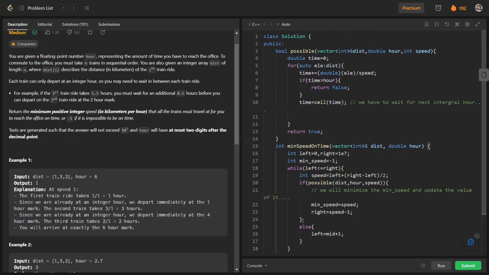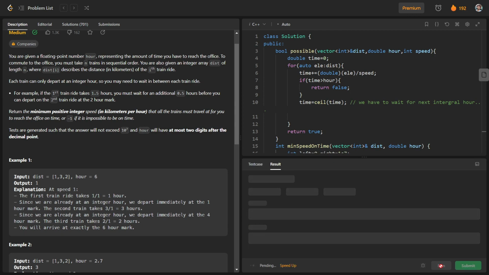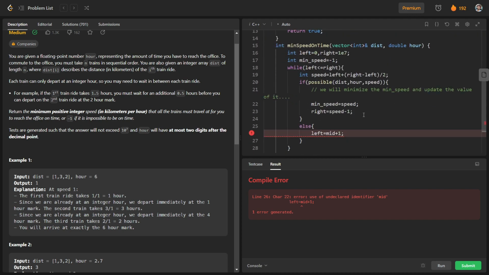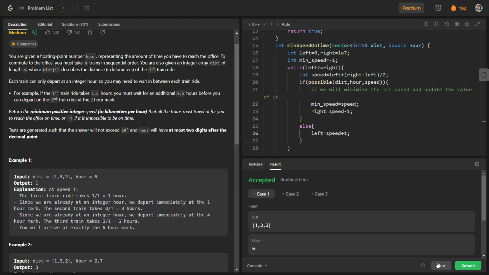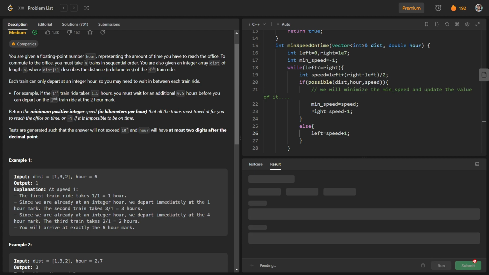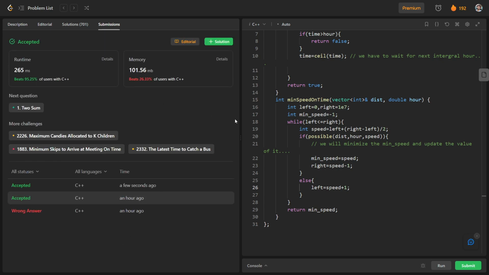So let us see whether this code works or not. I think I have done some mistake here. Okay, it's speed, my bad, it's speed + 1. Okay, let us see whether this code works or not. So yeah, you can see that all the test cases are passing. So let us see for main cases. So yeah, all the cases are passing.